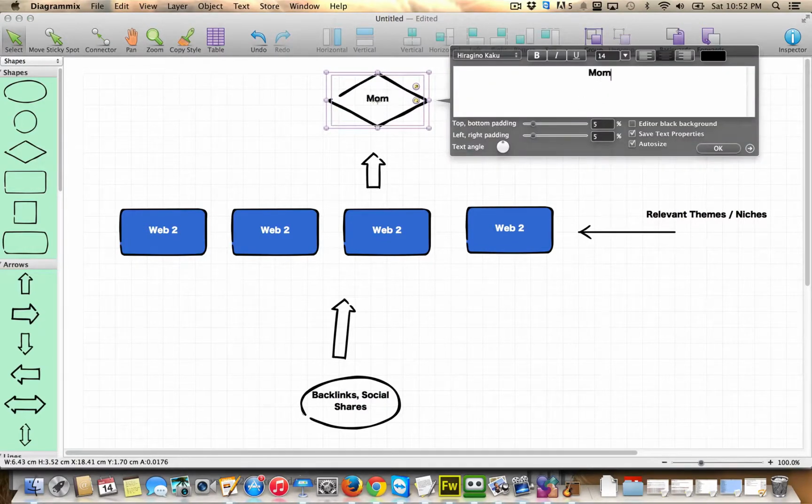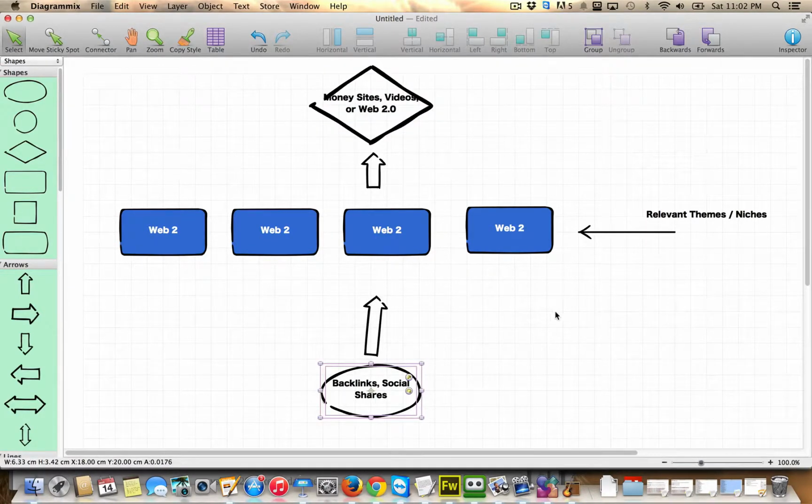All right. So if you've got money sites that you're trying to rank, videos, or even Web 2.0s, like other Web 2.0 properties. Now, what's ideal is if you can have these Web 2.0s built on platforms or channels that you're not worried about getting banned or removed.